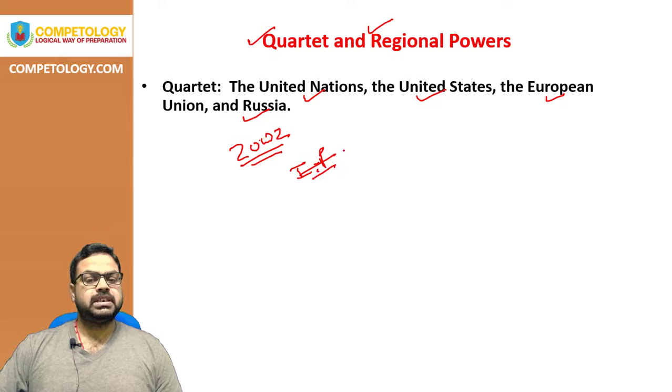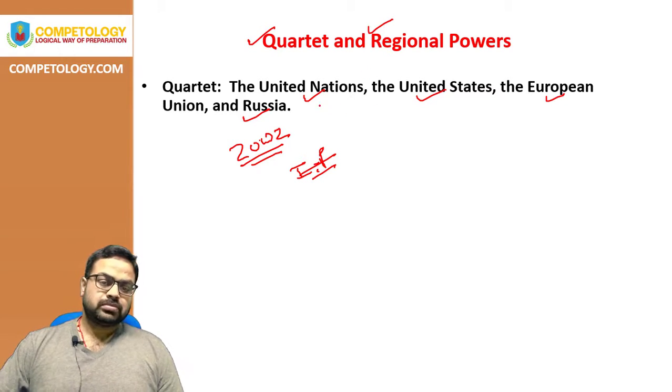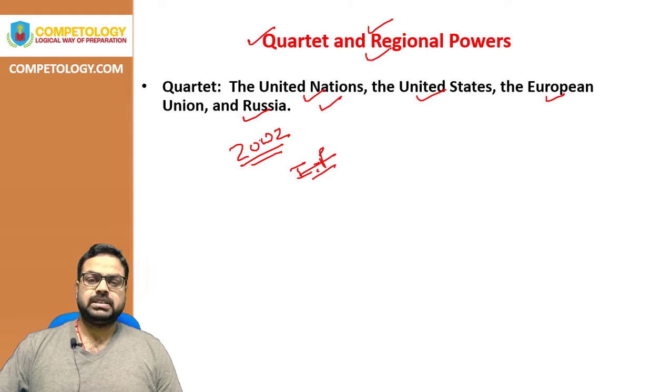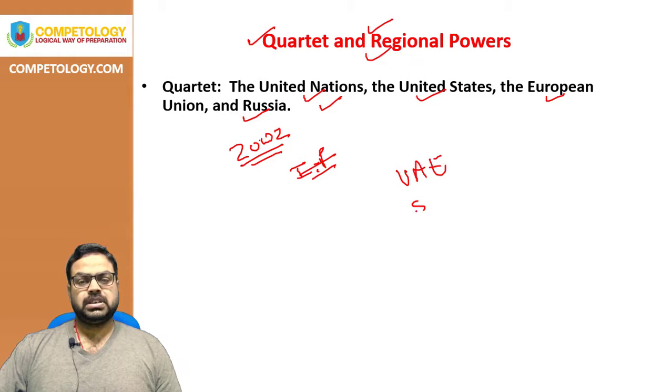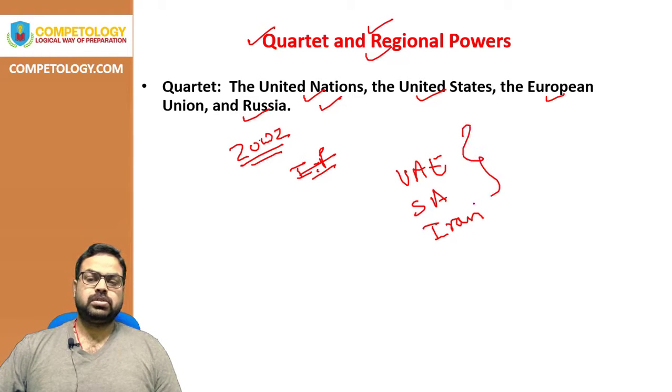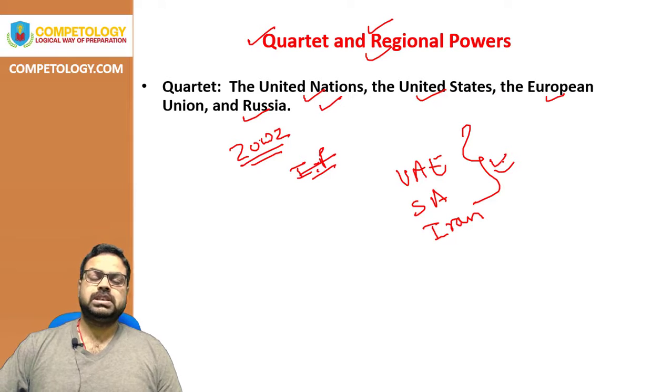And India has mentioned that India will also be mediating if such a platform is revived, and said that regional parties such as UAE, Saudi Arabia, Iran, Turkey, and other nations should also be called upon to the discussion table.